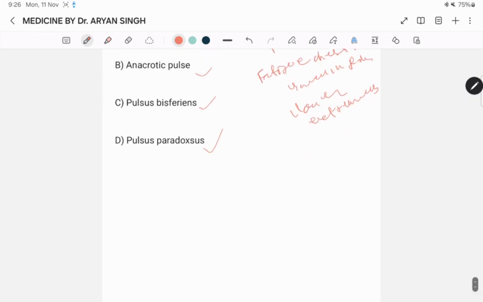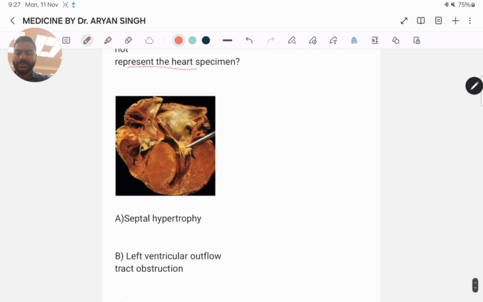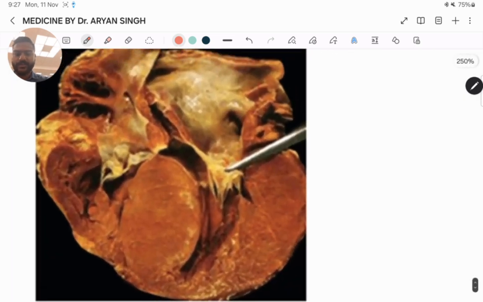Next question. A 90-year-old male collapsed suddenly after rowing a few meters in a 200 meter event in school. He is rushed to a nearby hospital emergency where he is declared brought dead. Postmortem is done to find the cause of death, following the heart specimens of the dead. Which of the following does not represent the heart specimen?